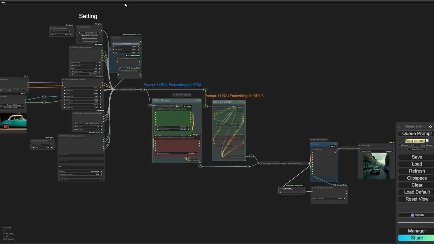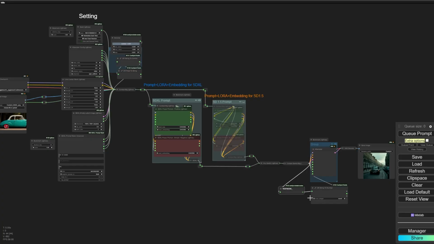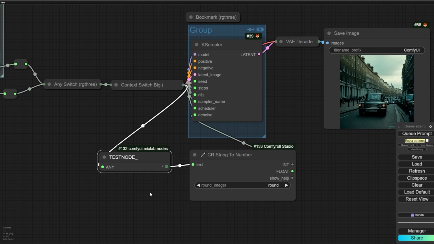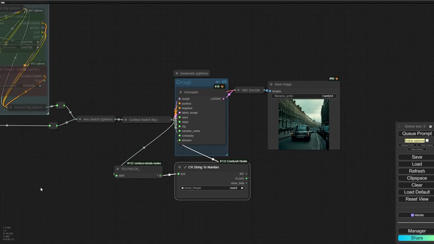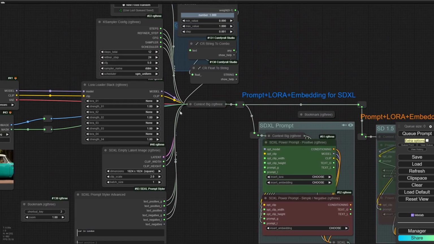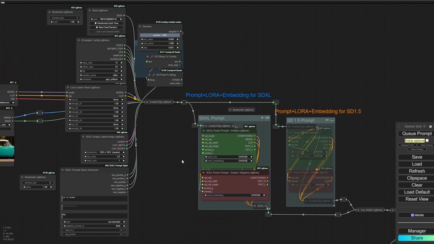Hello friends, this is the third video from the ComfyUI Ultimate Guide series, and in this video I'm trying to complete the workflow, and during that it is very necessary to install some other extensions for ComfyUI. I am just trying to install the very necessary extensions and use them in my workflow because I want to avoid installing unnecessary extensions.